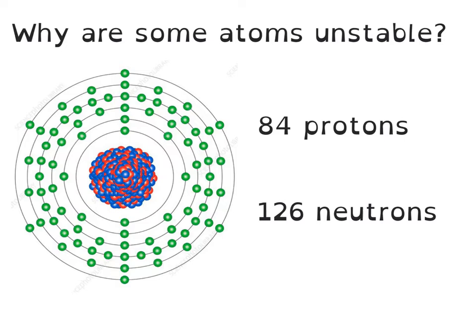An example of that is what we see here with polonium-210, which has 84 protons and 126 neutrons in the nucleus. The nuclear force is not strong enough to hold all of those similarly charged particles of protons inside the nucleus, and so the nucleus breaks apart and we have a radioactive decay.